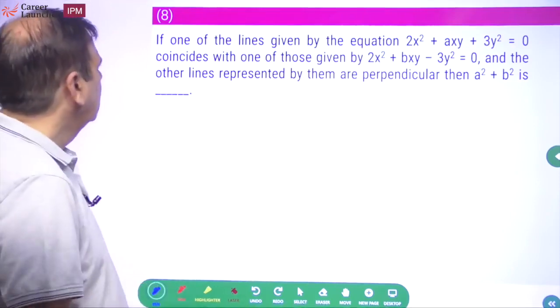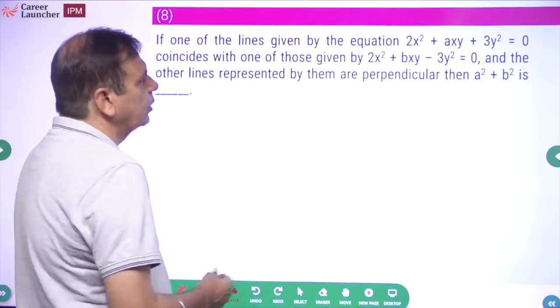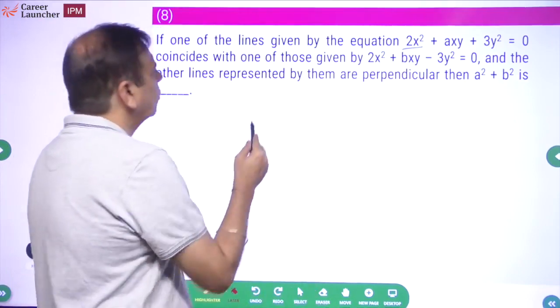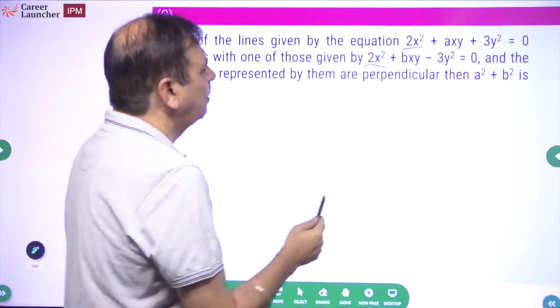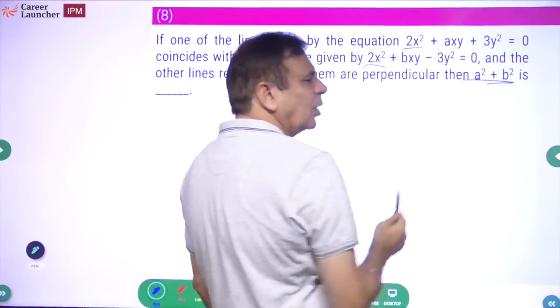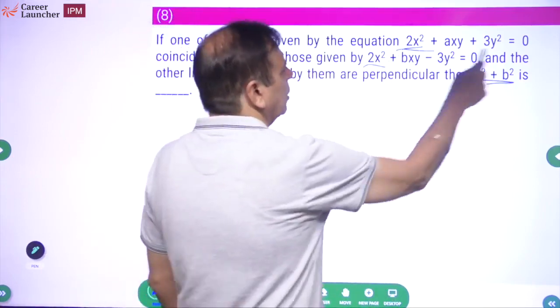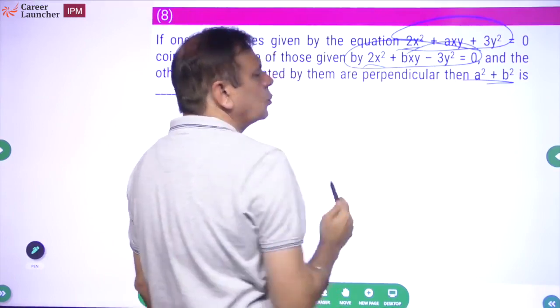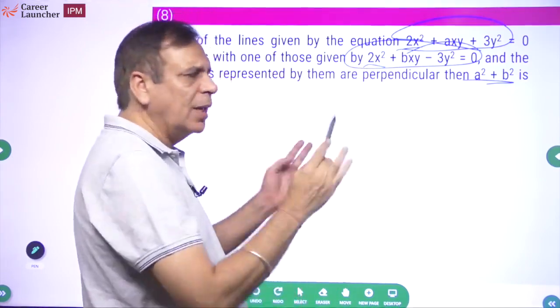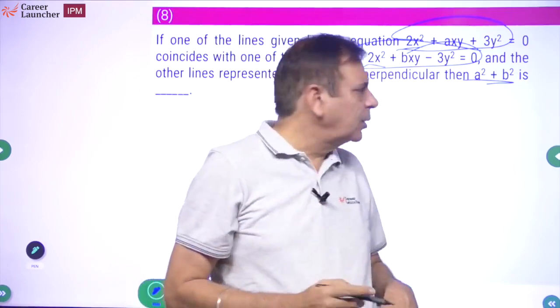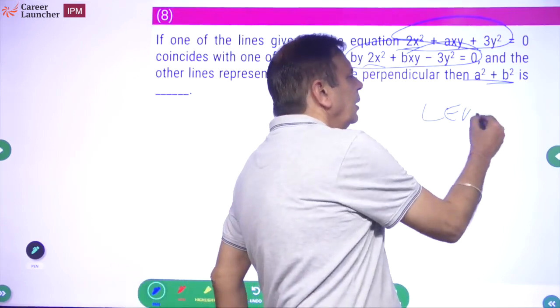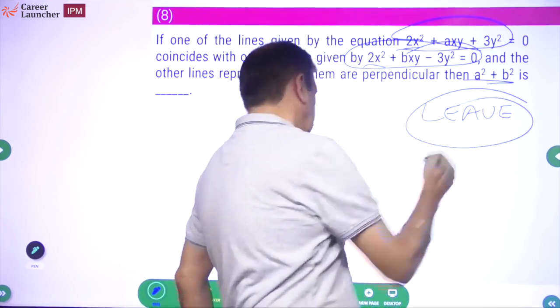Next question. If one of the two lines given by this equation coincides with one of those given by this equation and the other lines represented by them are perpendicular, then a square. बहुत काम कराएगा ना. These are two lines. Out of these two and out of these two, one line each coincides. They have the same equation. So find that, and then उसके बाद होगा नहीं करना है. This is not a question I am interested in. I will say leave.